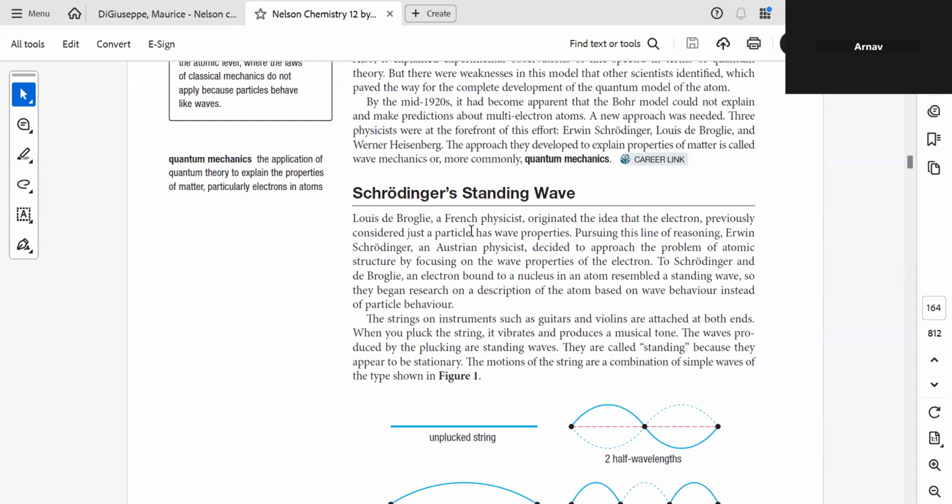What does it mean by wave? What does a wave mean? A wave is basically something which requires a medium to move from one position to the other.